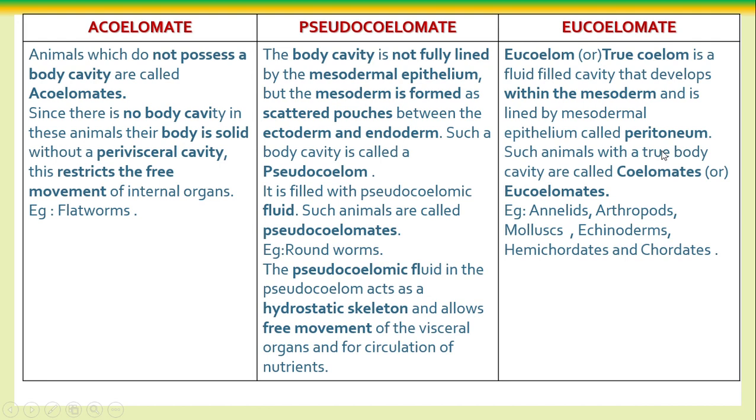That cavity is called the peritoneal cavity, lined by the peritoneum. Animals with a true body cavity are called eucoelomates or coelomates. Examples: annelids, arthropoda, mollusca, echinodermata, cephalochordata, hemichordata, and all the chordates. Other than the roundworms, all higher animals are eucoelomates. So these are the differences between the acoelomate, pseudocoelomate and eucoelomate.